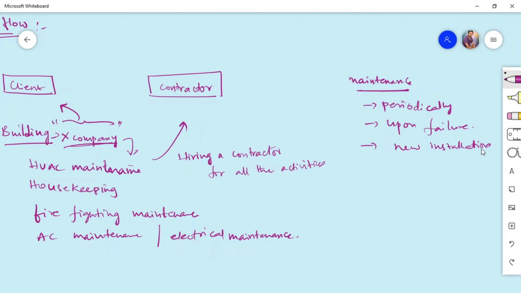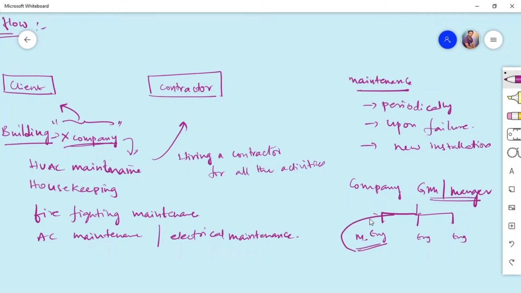So in this company, or on the client side, we have a general manager or the manager who is the head of the particular organization. Under that manager, we will have engineers. Under the engineers, we have other teams like workers. Even in engineering sections, we have different sections like electrical maintenance, mechanical maintenance, AC maintenance. We might have engineers or we might not, but in the general structure, I'm just giving an example that under the GM, there is an engineer who is overseeing all these activities.